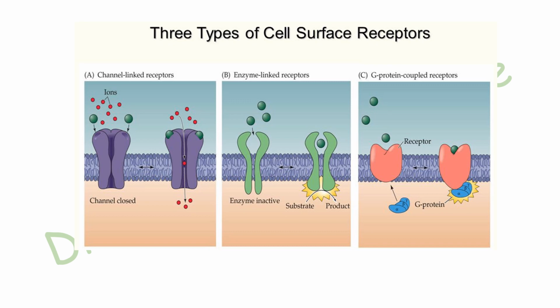Cell surface receptors are again of three kinds: channel-like receptor, enzyme-linked receptor, and G-protein coupled receptor. We will discuss in detail again in the next video tutorial separately.